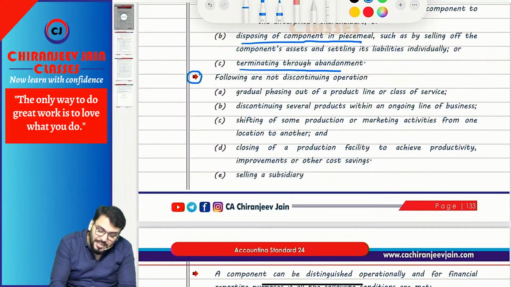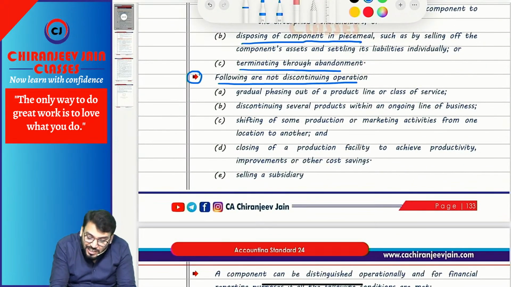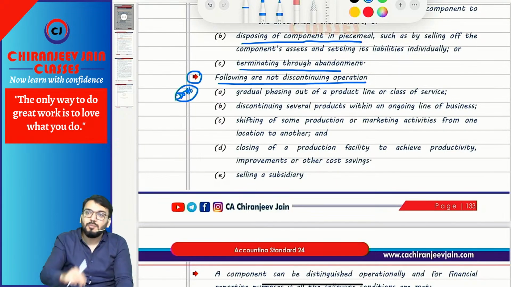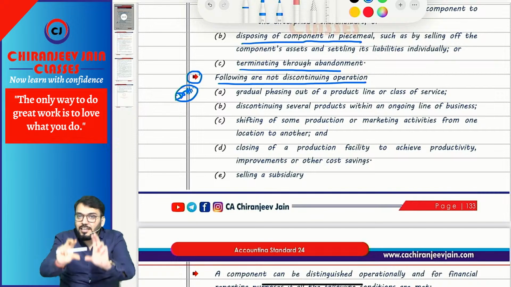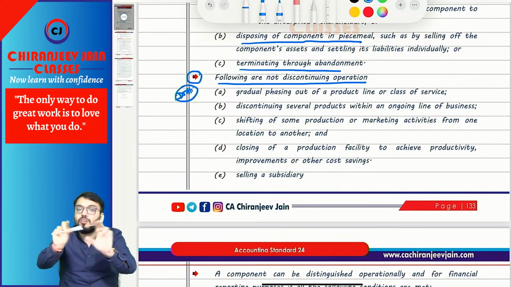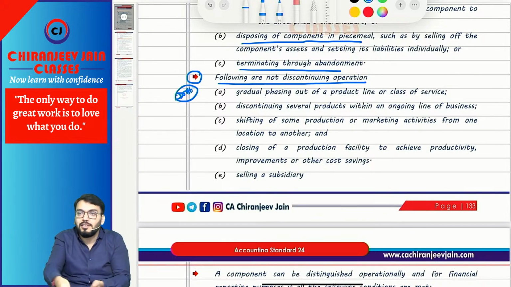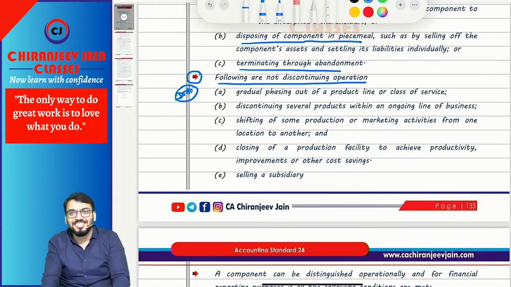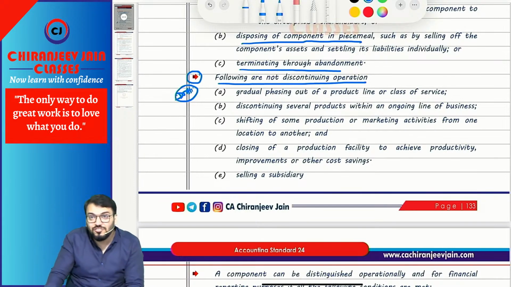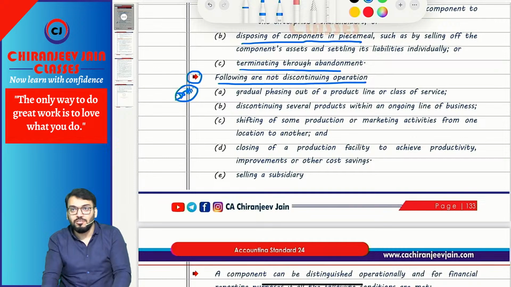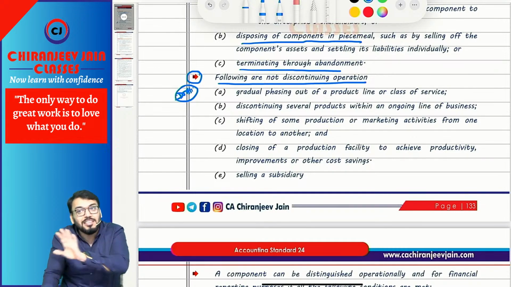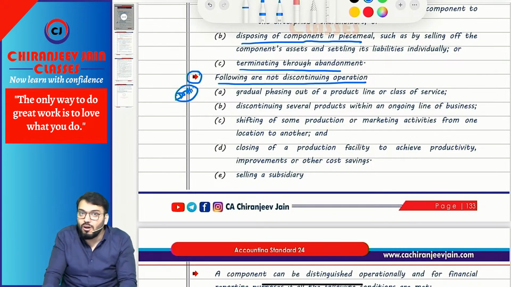Now this para is very important. Following are not discontinuing operations. This is important. If they give you a case study in which they ask whether it is a discontinuing operation, you answer no, because that will be covered in this point. Correct. So the following are not discontinuing operations. It seems they are discontinuing, but they are not discontinuing operations.